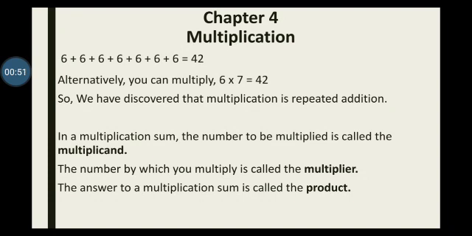To understand the multiplication concept, as you can see on the screen, I have added 6 7 times. When you add through the forward counting on your fingers, you get 42. You can try it. But if we do not want to keep on adding on our fingers, we can multiply.